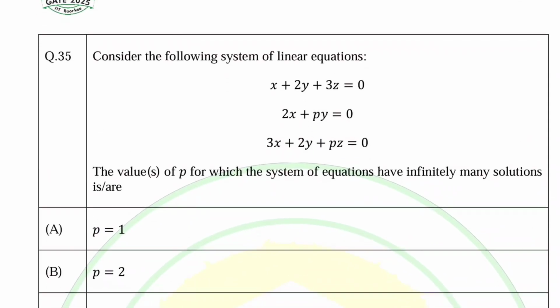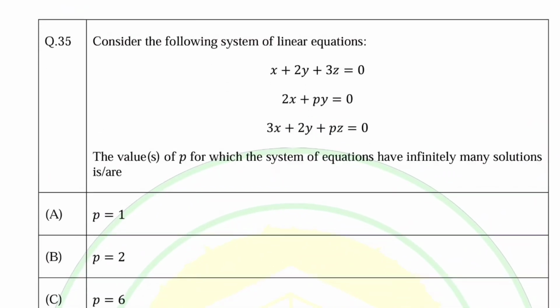Next question, so I'm just giving the idea how to solve this. We have a system of linear equations, 3 obviously. The value of P for which the system of equations have infinitely many solutions are... So first we write them into the matrix form, AX is equal to B.